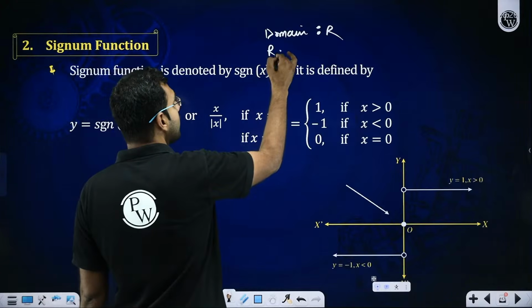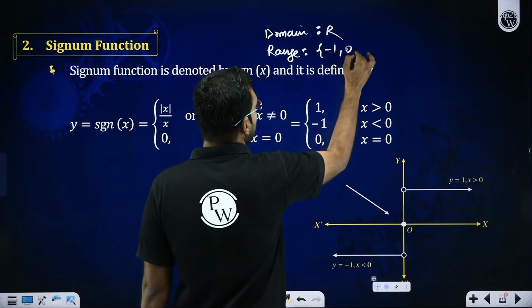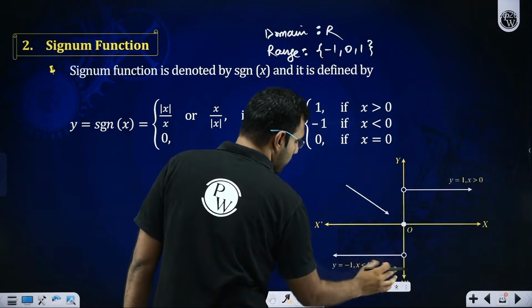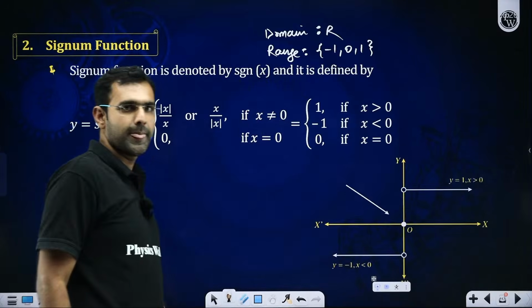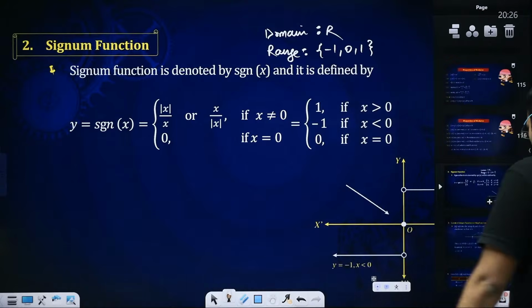What do you think of its range, sir? Its range is 3 numbers only, merely 3 numbers: either minus 1, 0 or 1. Everybody processed this idea. Good, excellent, keep it up, really nice.